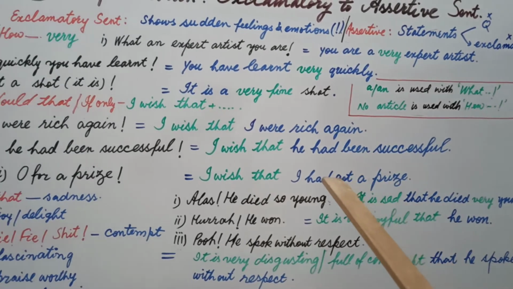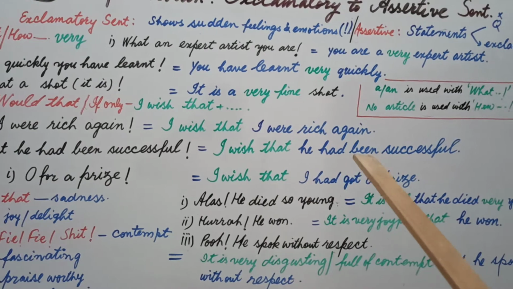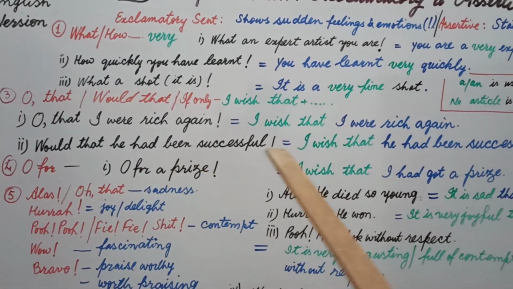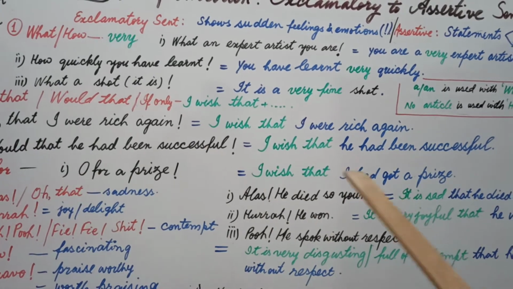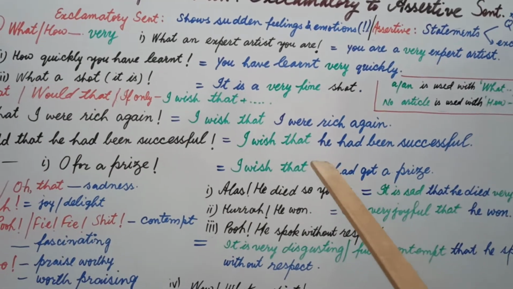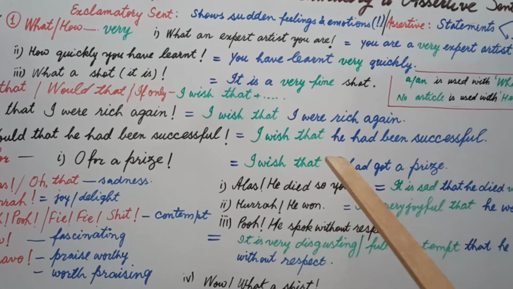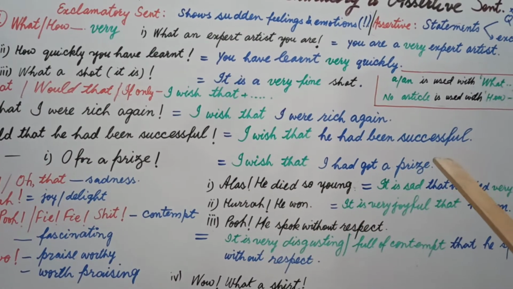This is the great difference, and there can be second form and there can be third form according to the sense of the sentence, or you can say what is given to you, you write the same as it is, but it is important in translation. Now, would that he had been successful, the answer is I wish that he had been successful.